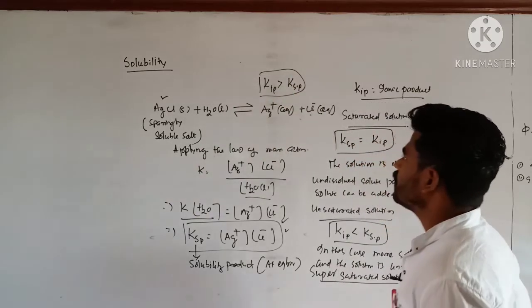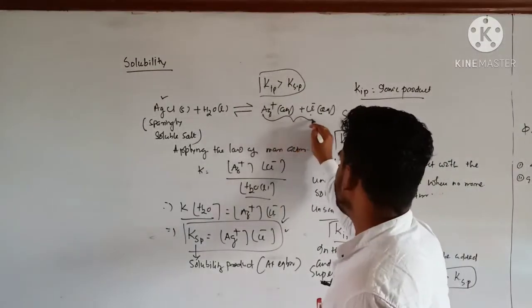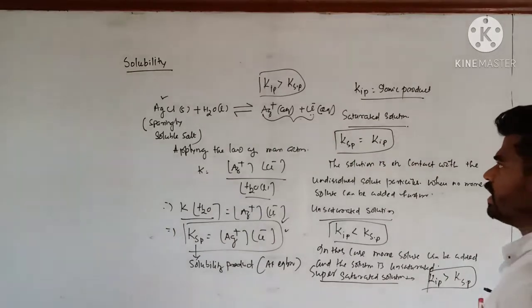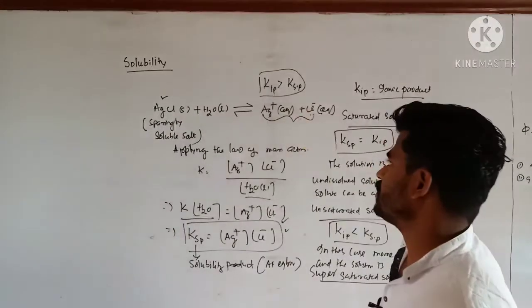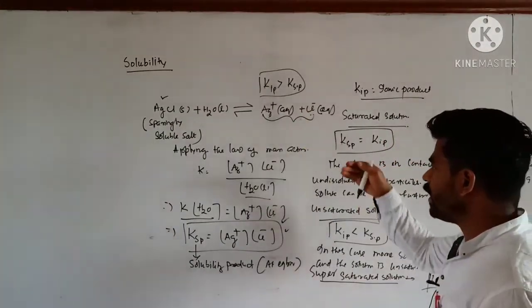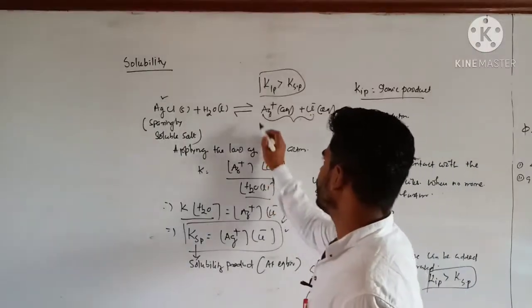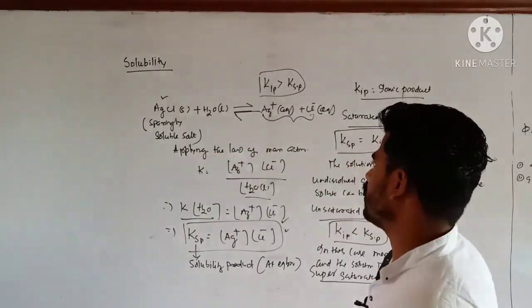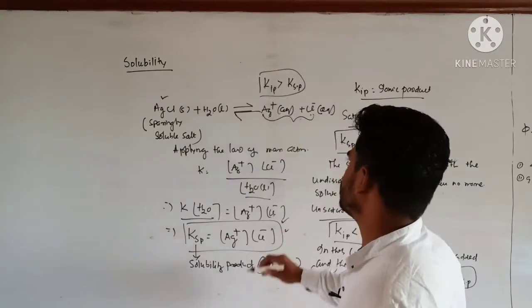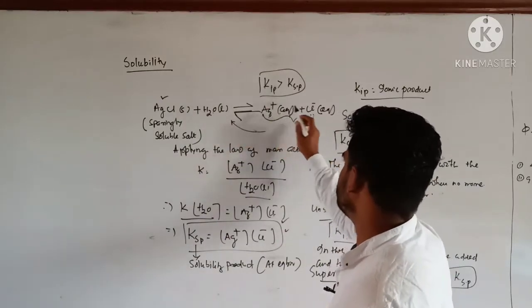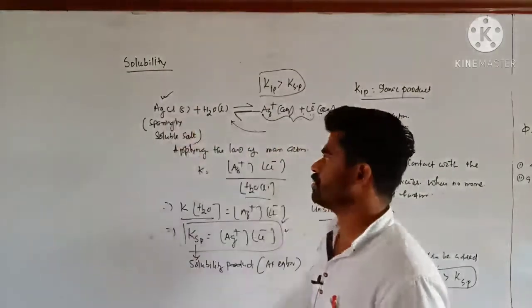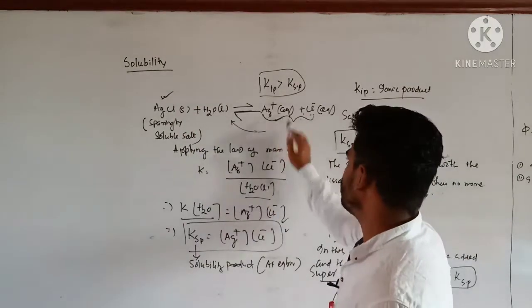Is that clear? That means more dissociation is there, Ag plus and Cl minus are already there. So in order to maintain the KSP, the backward reaction takes place over here. The first one is dissociation, and in the backward reaction Ag plus and Cl minus again combine to form undissociated AgCl, that is called precipitation.